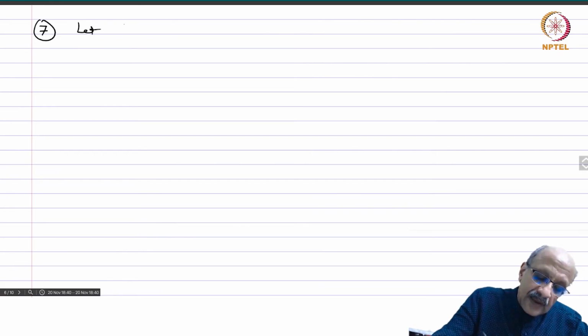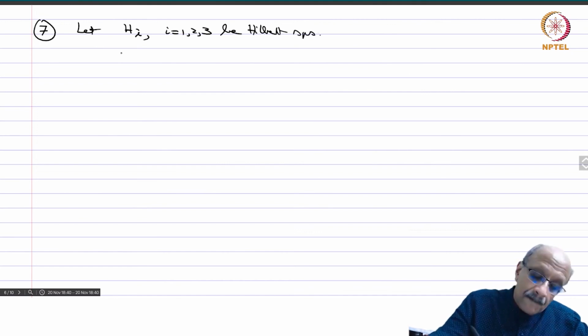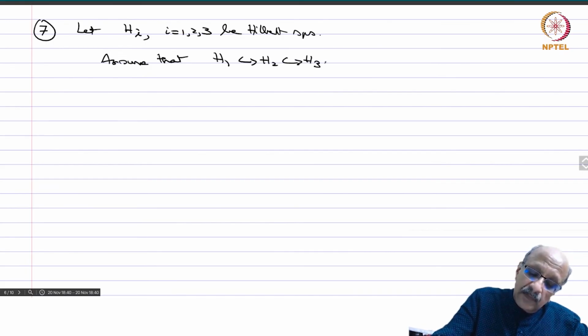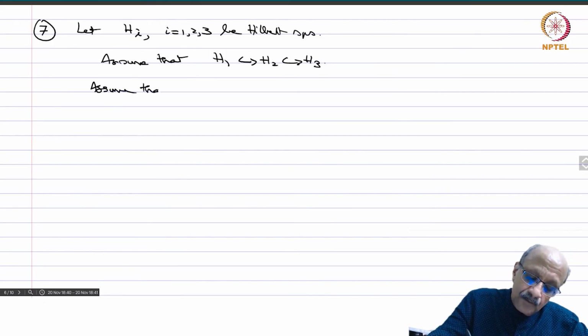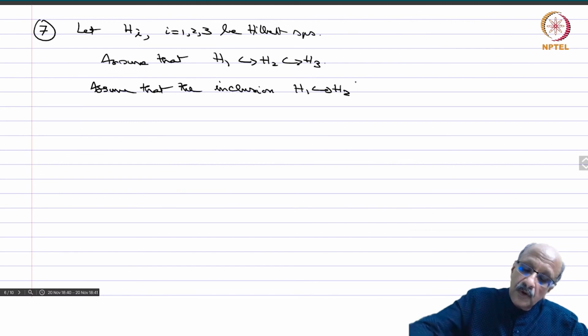Okay, so problem 7. Let Hi, i equals 1, 2, 3, be Hilbert spaces. Assume that H1 is continuously embedded in H2 and it is continuously embedded in H3. That means these are subspaces and the inclusion maps are continuous. Assume that the inclusion of H1 into H2 is compact.